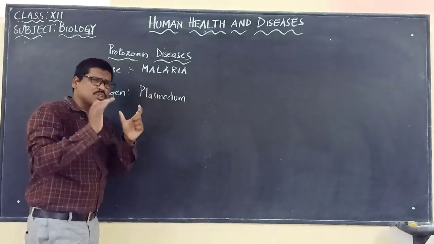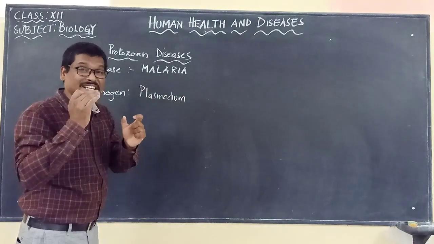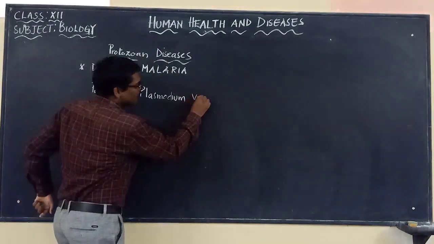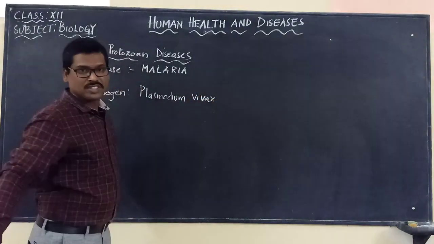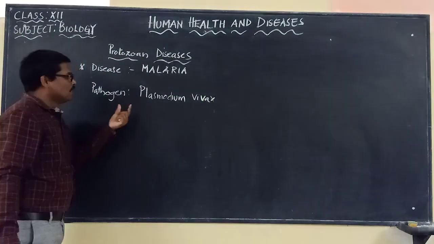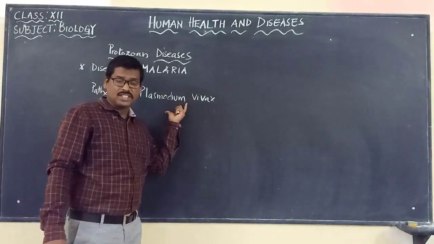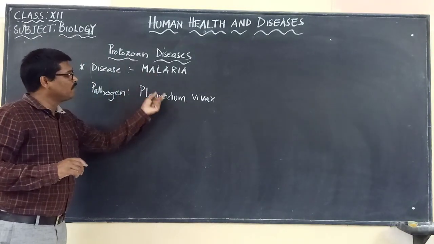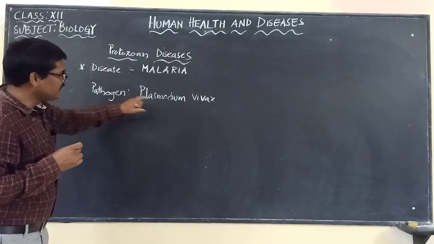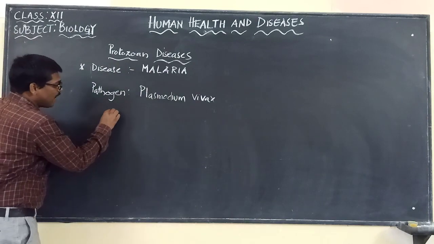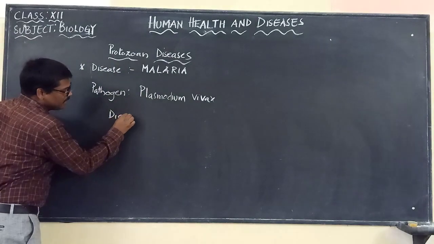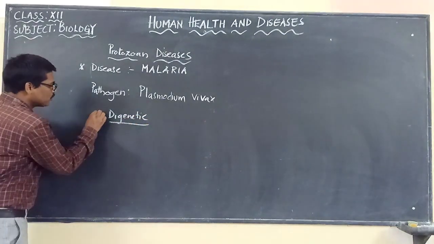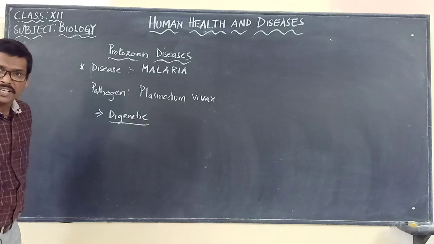But the most common Plasmodium which causes malaria in India is Plasmodium vivax. So Plasmodium vivax is the most common one which causes malaria. And Plasmodium vivax is called digenetic. In the previous videos we have seen what the word digenetic means. So, what do we mean by the word digenetic?